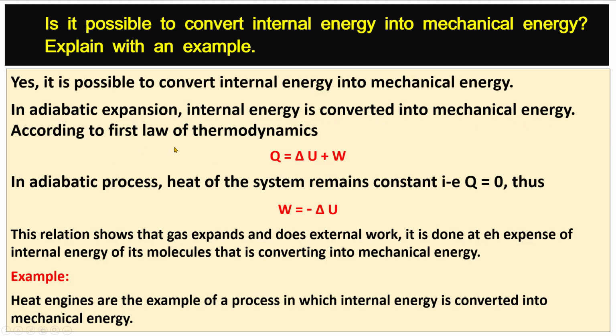According to the first law of thermodynamics, Q is equal to delta U plus W. In an adiabatic process, heat of the system remains constant. That is, Q is always 0. Thus, W is equal to minus delta U.